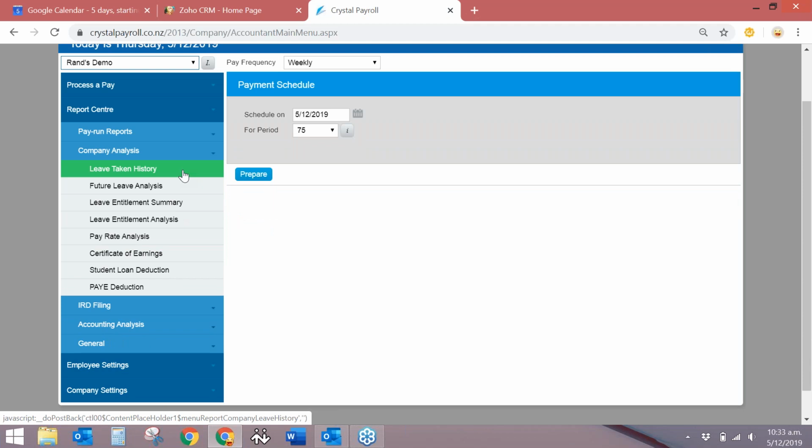Then you've got your company analysis where you can talk about your leave. You can generate reports for leave taken, future leave analysis, leave entitlement analysis and summary, and then pay rate analysis, certificate of earnings, student loan deductions, and PAYE deductions.